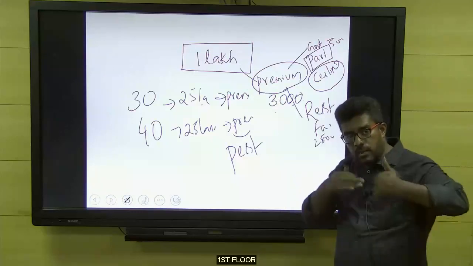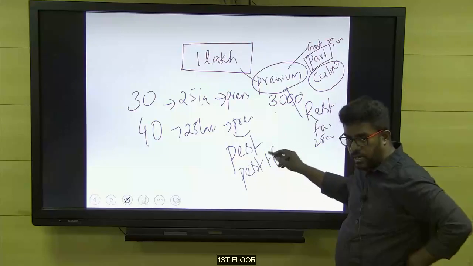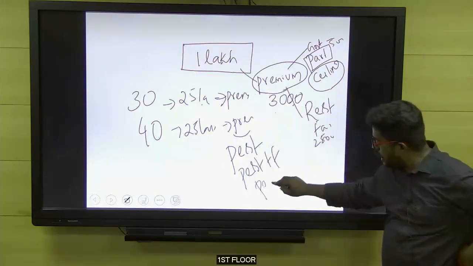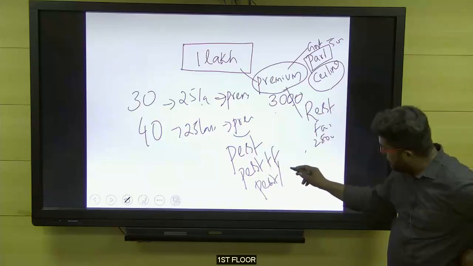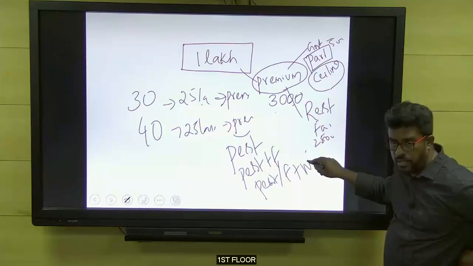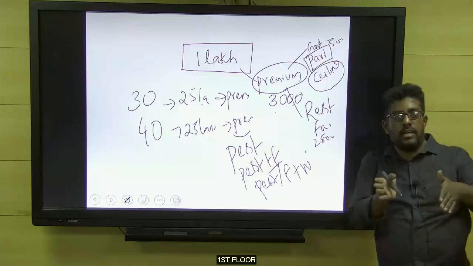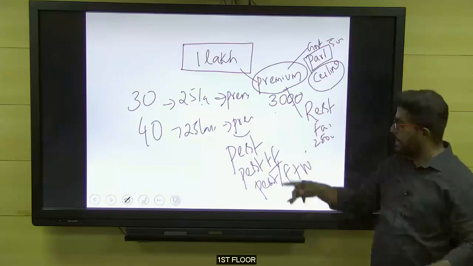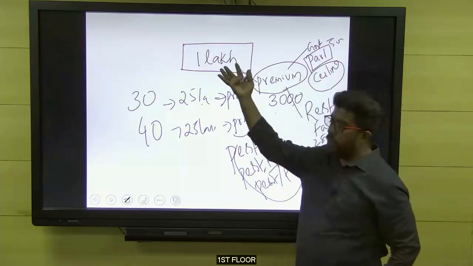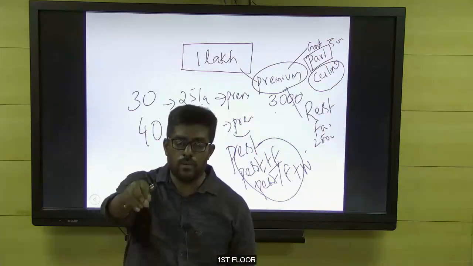Another insurance policy will provide protection against pest attack and other fungal attack, so a higher premium for 1 lakh rupee. Another insurance policy may provide coverage against pest attack, fungal attack or disease attack, and then against all sorts of weather failures. So here the premium is more. The concept is, based on the higher risk involved, the premium amount will vary. You have to understand this logic and apply it here. When you go for a particular amount, the premium is determined by the company based on the risk involved in the insurance business.